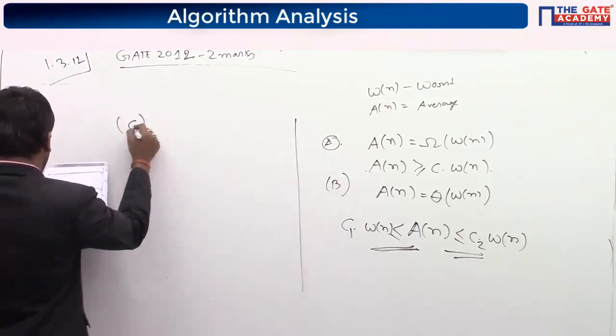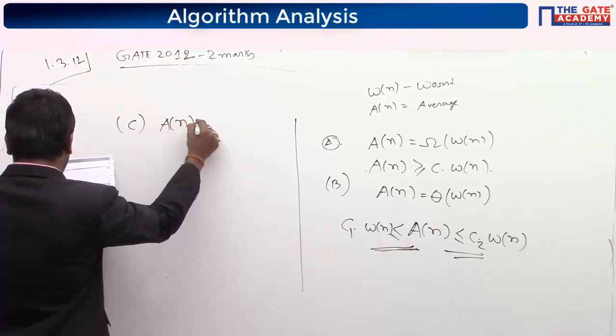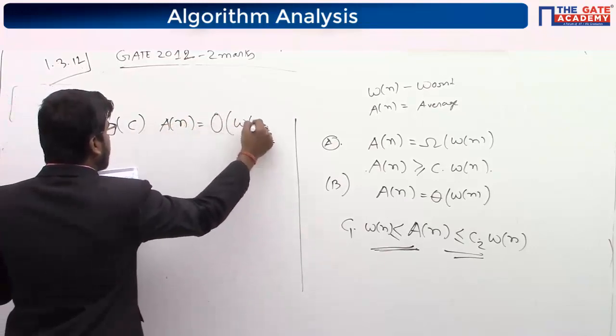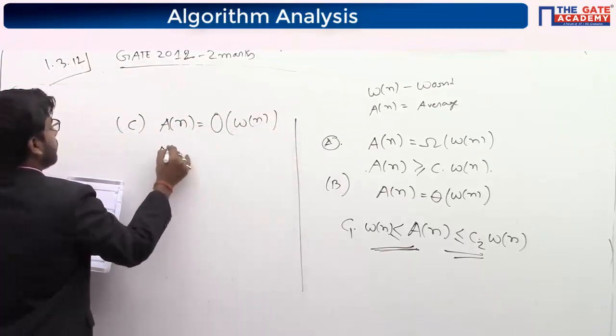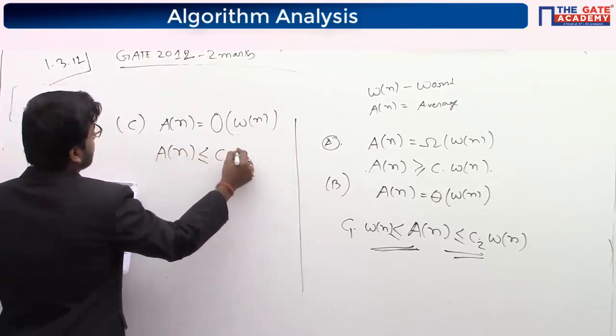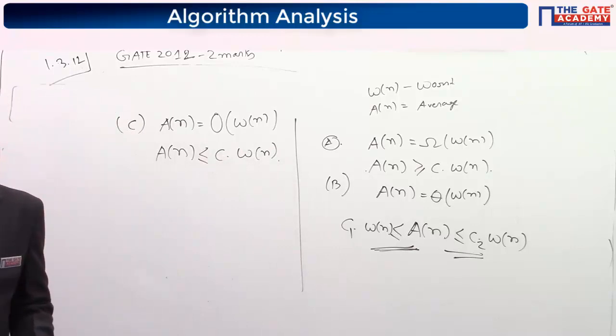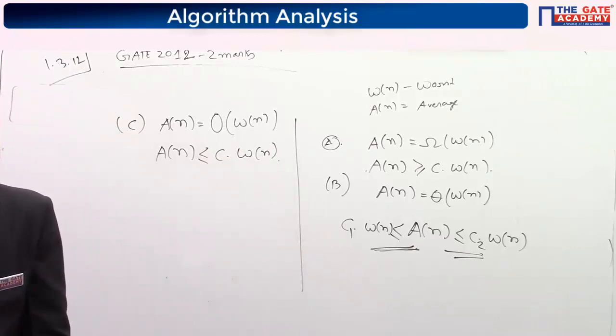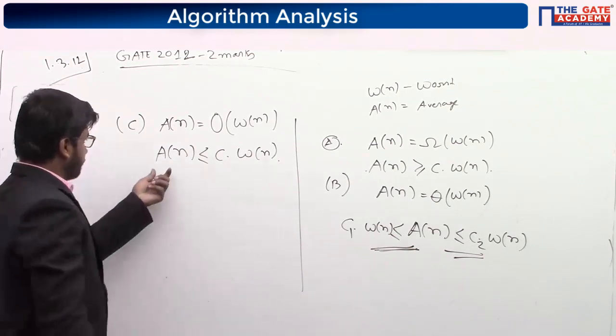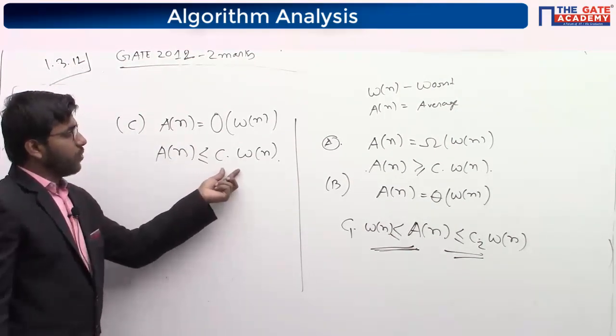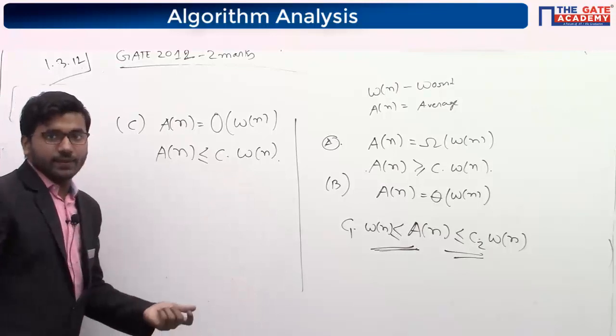Now C: a to the power n is big O of Wn. It is saying that a to the power n will always be smaller than or equal to C times Wn. Yes, it's correct. Average case will always be smaller than or equal to worst case.